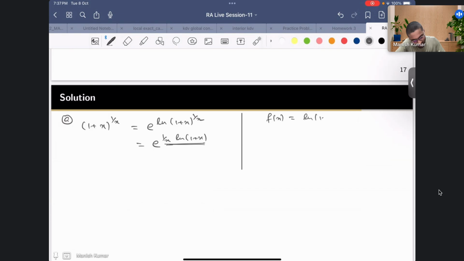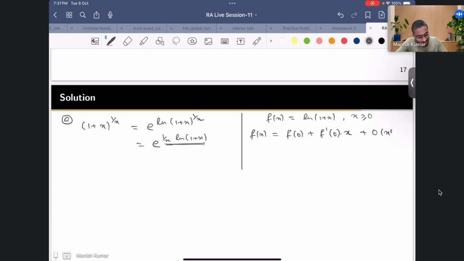So I can write f of x as f of 0 plus f prime 0 times x. Now see here, I have to look for 1 by x times log 1 plus x. And then the rest will be some constant times x square plus some constant times x cube, and that's all. So this is the order of x square.